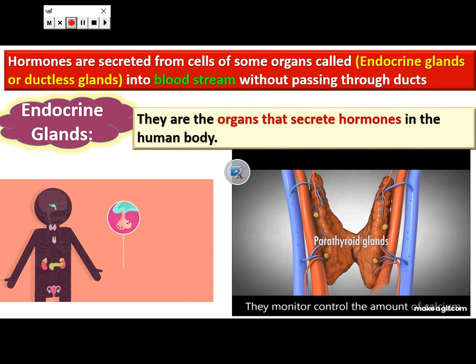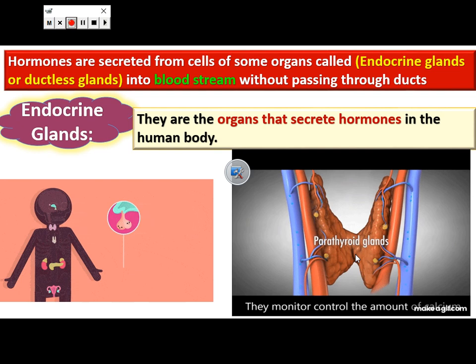Blood is considered the only way for the hormone to reach its site of action, which is called the target cell. What is meant by target cell?